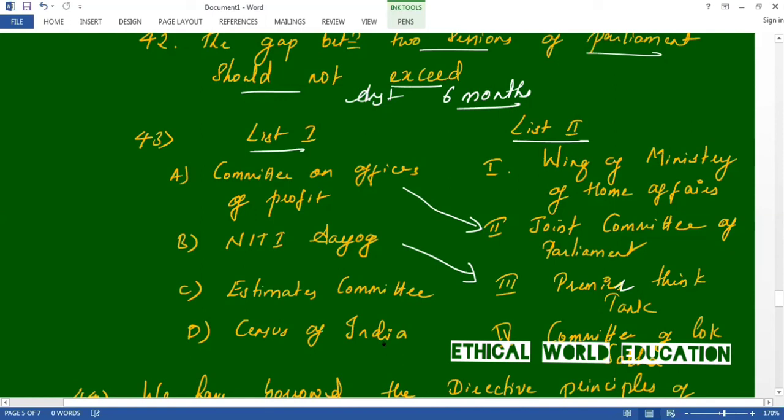Next one, Estimates Committee. It is related to Committee of Lok Sabha. And Census of India, it is related to wing of Ministry of Home Affairs.